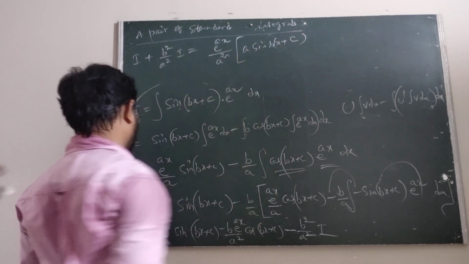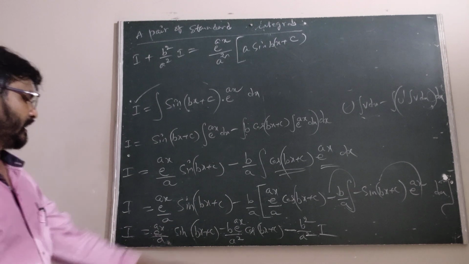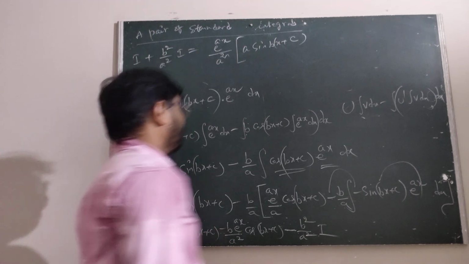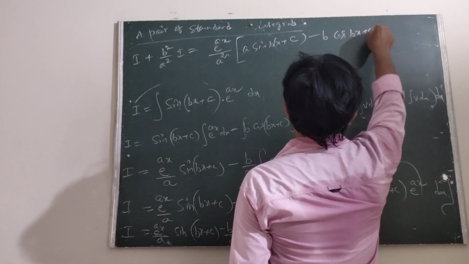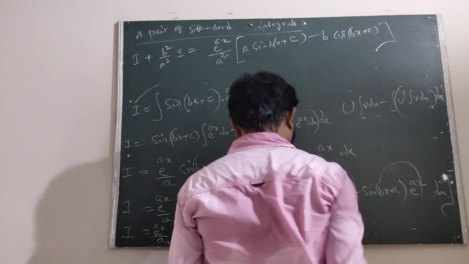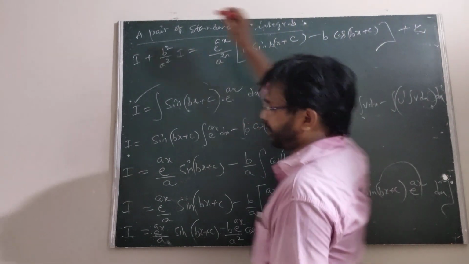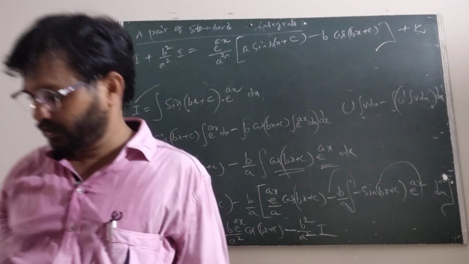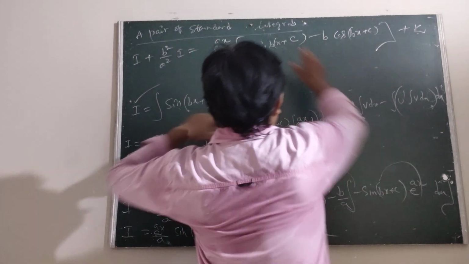These are cancelled. We get e power ax by sine of bx plus c. What is the remaining here? Only the minus b. Minus b cos of bx plus c. Finally we take the integral constant k. Yes or no?